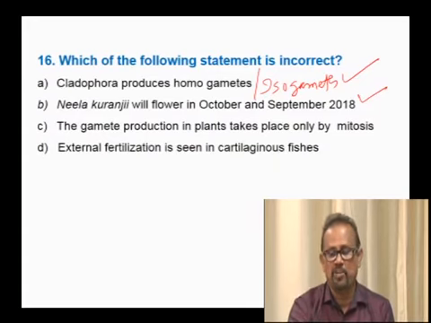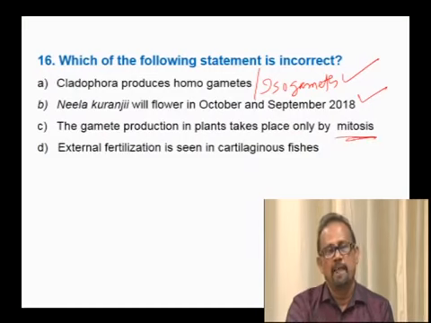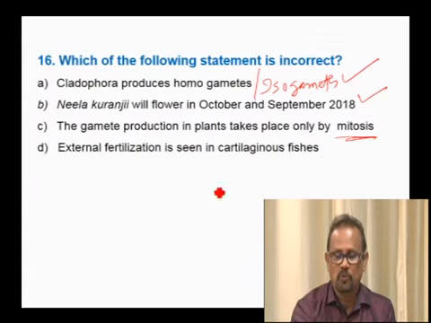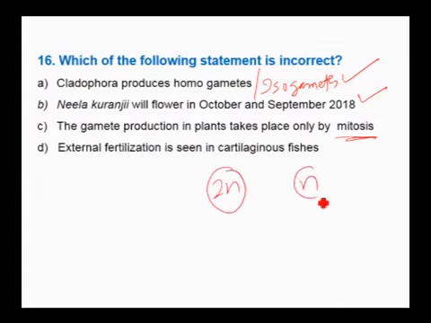The gamete production in plants takes place only by mitosis. As you know, in plants we come across two types of generation, sporophytic generation and gametophytic generation. Sporophyte is diploid, gametophyte is haploid. Gametophyte is the one that produces the gametes. Since the gametophyte is haploid, gametes are also haploid, therefore it has to be mitosis.